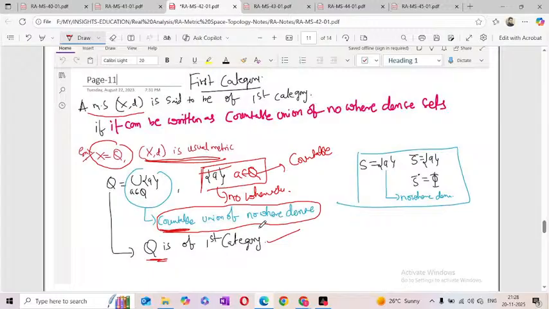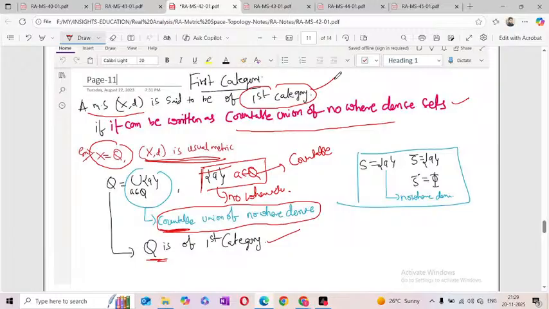Okay. So observe, x comma d, any metric space, is said to be of first category if it can be written as a countable union of nowhere dense sets. If the metric space can be written as a countable union of nowhere dense sets, that metric space is said to be of first category.